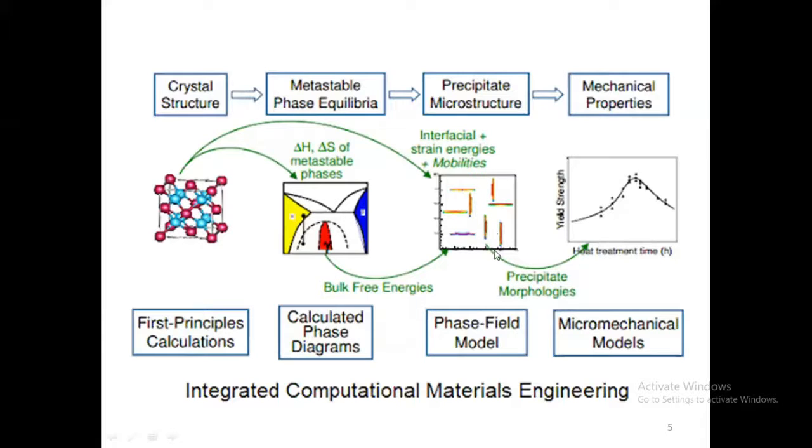In the case of phase field modeling, some people are able to write the code on their own and get the microstructure, while others go for software like JMatPro. For micromechanical models also, they have a lot of software. Whenever we use software, everything is going to be in the numbers 0 and 1, right? The computer only knows the language of 0 and 1, so we are going to express everything in mathematical terms.